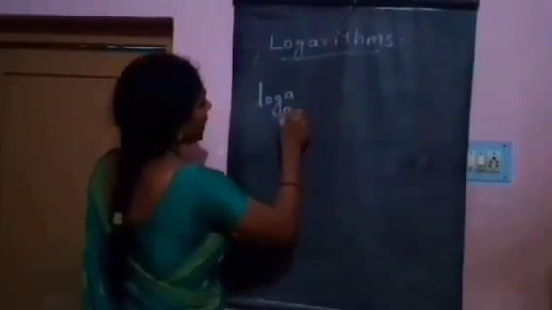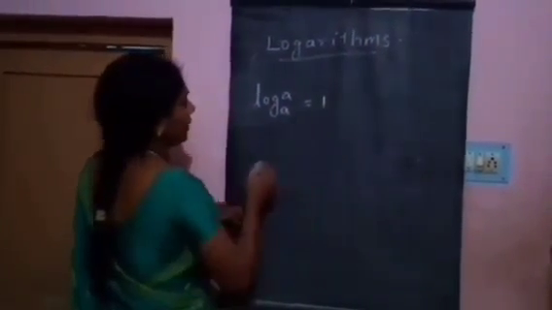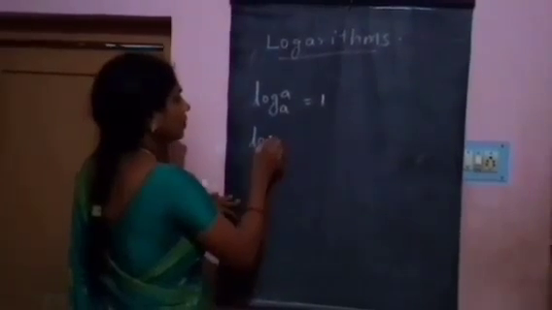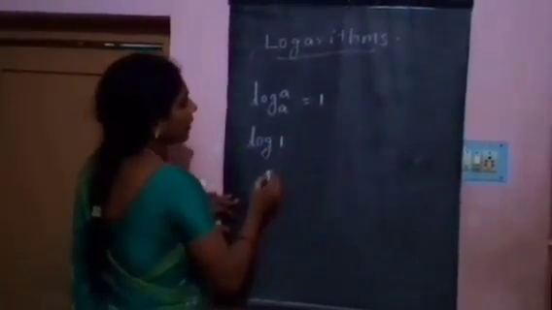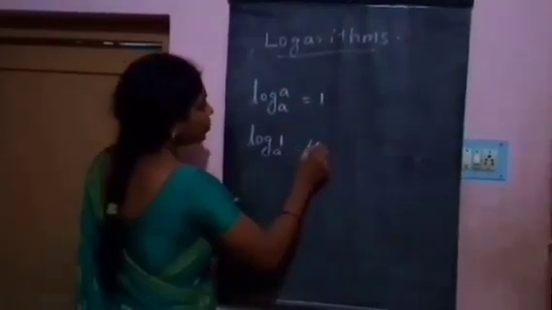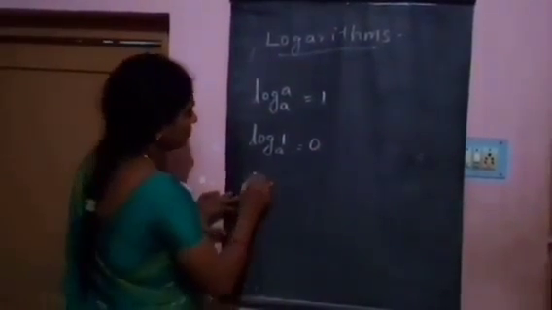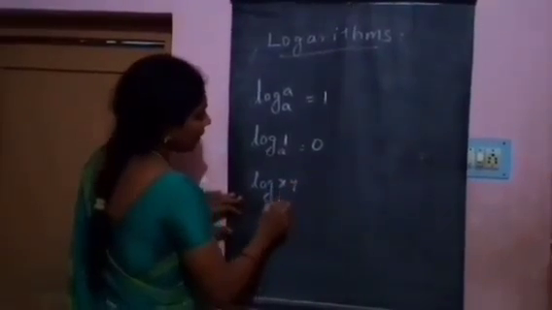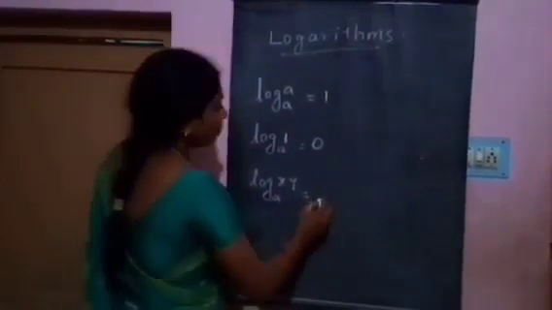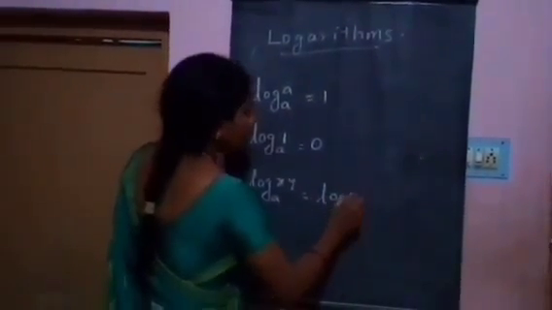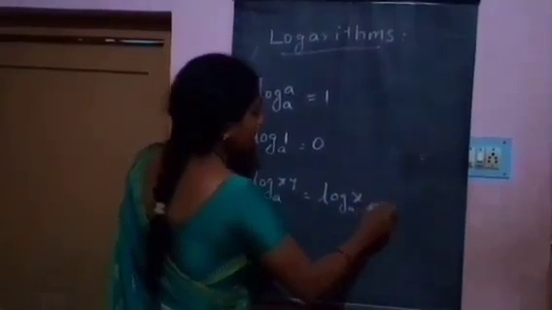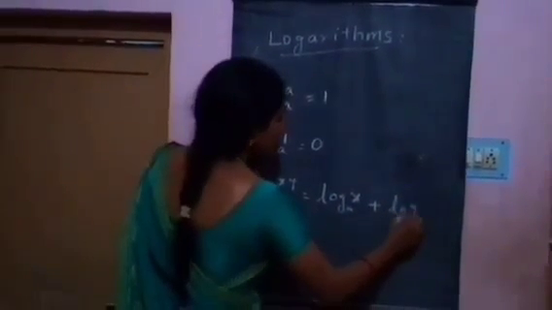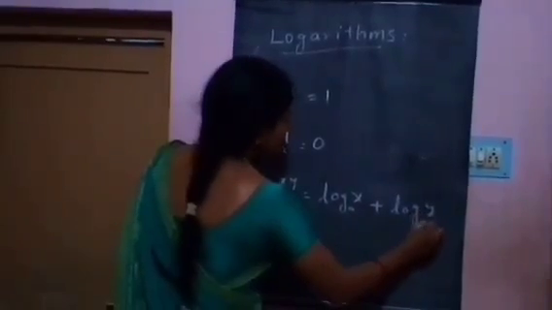Log a base a is equal to 1. Log 1 base a equal to 0. Log xy base a is equal to log x base a plus log y base a.